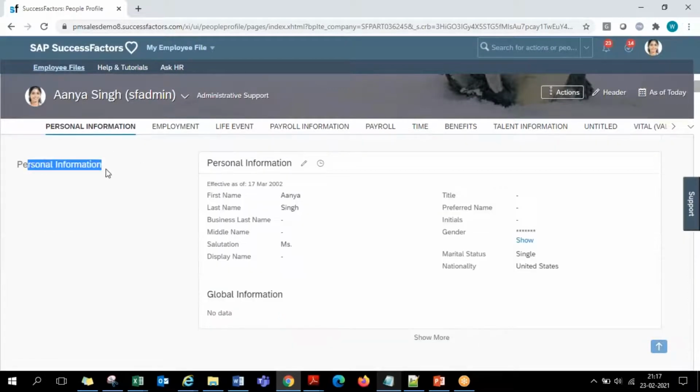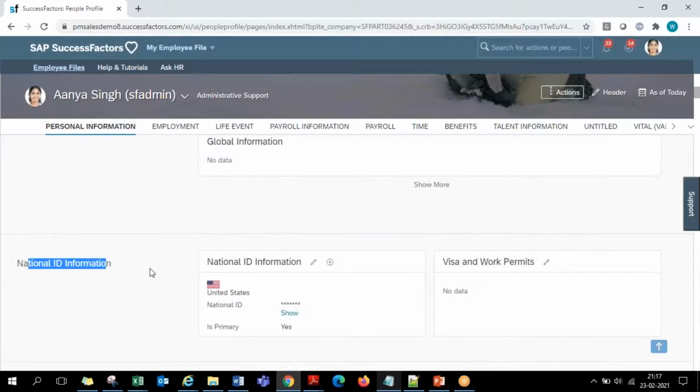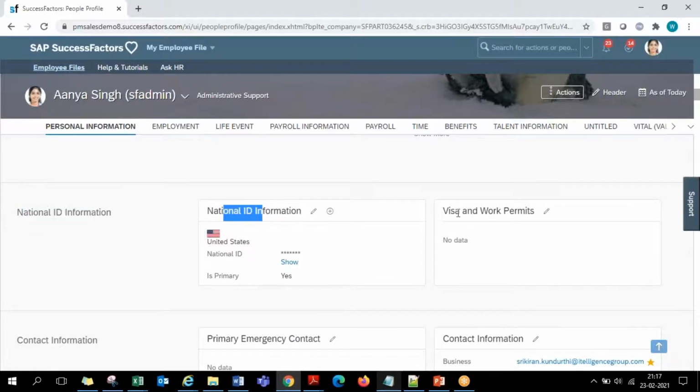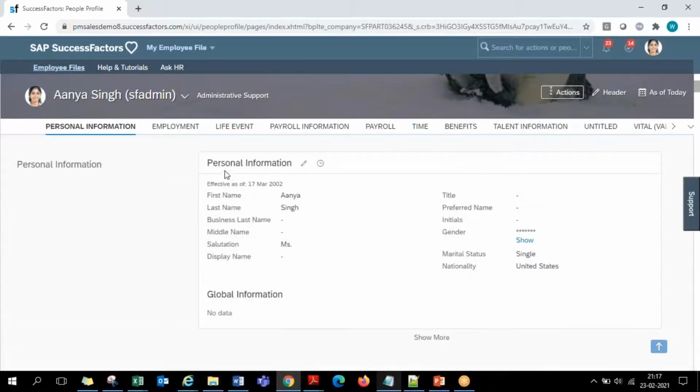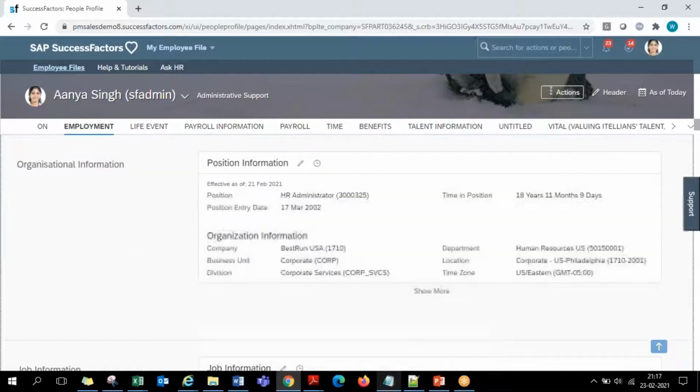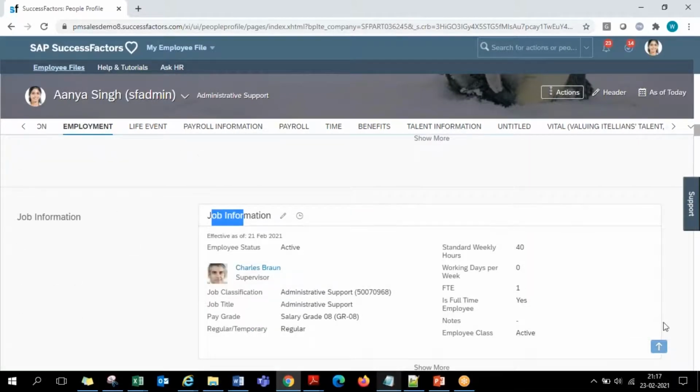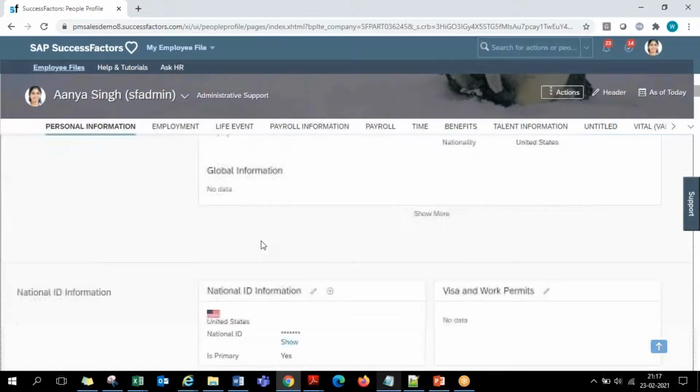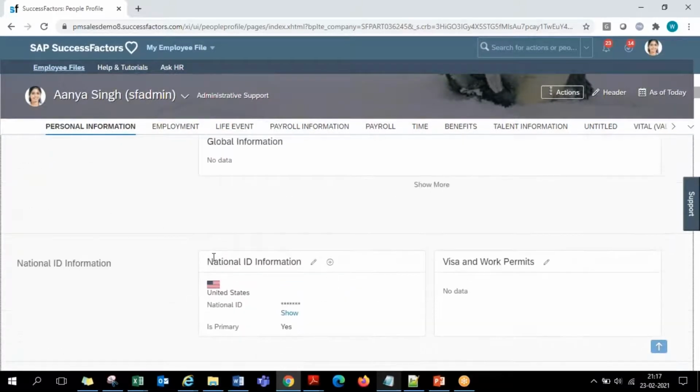So in one section you can have multiple subsections. You don't have any limit on the number of subsections, but against a subsection you can have either two portlets or only one portlet. A few portlets will take the complete UI, the complete width of the screen. For example, position information and job information take the complete UI, whereas a few portlets take only 50% of the space. So here you have one portlet, here you have another portlet. That way, against one subsection you can have either one or a maximum of two portlets.